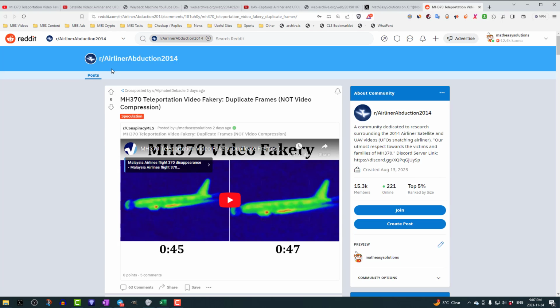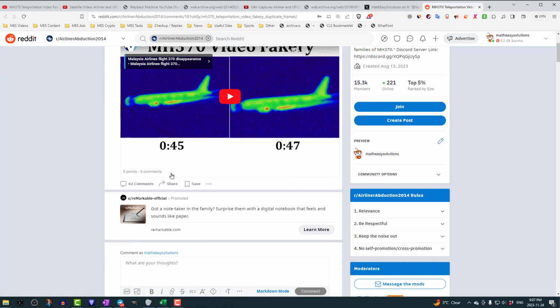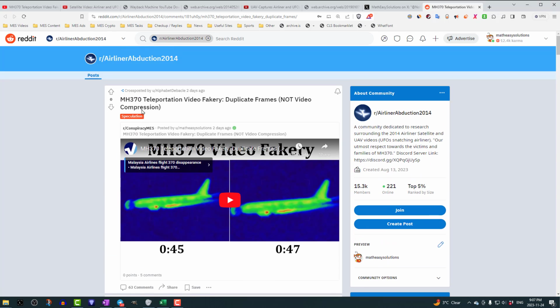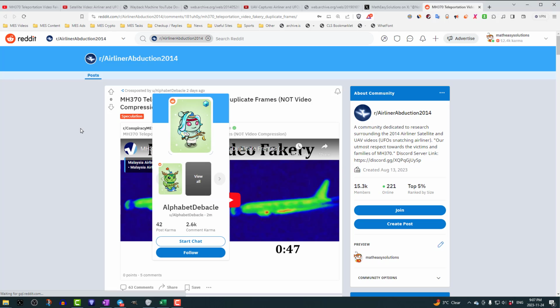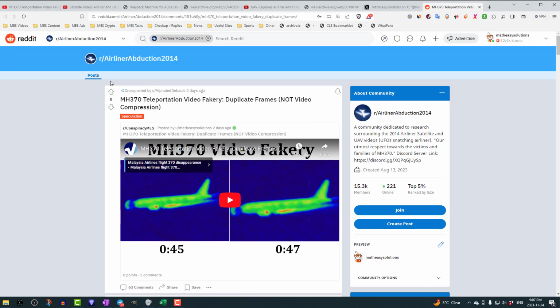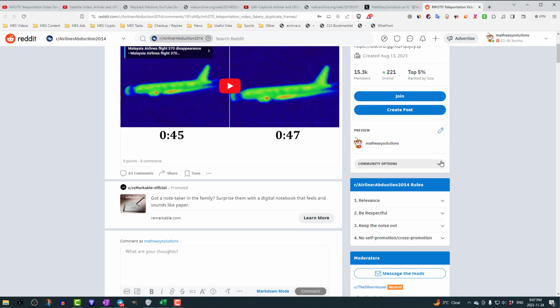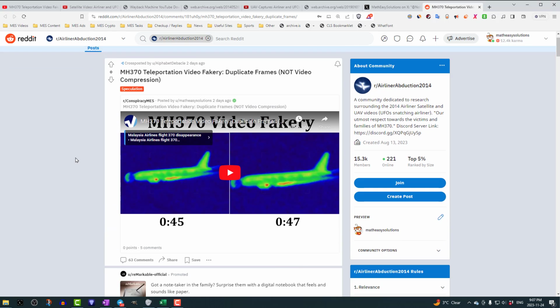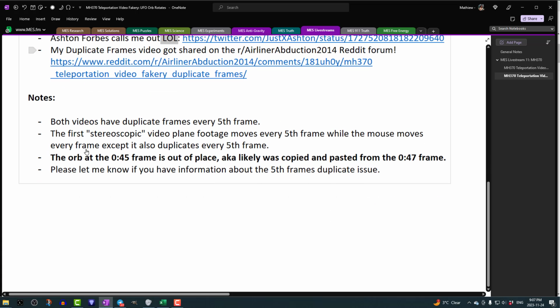Anyways, going back over here, this is the r/airliner abduction 2014. And they shared my post right here. So this user right here, Alphabet Debacle, shared it and it has 0 upvotes but 63 comments, with a lot of upvoting and downvoting going on. All right, let's get back to this.